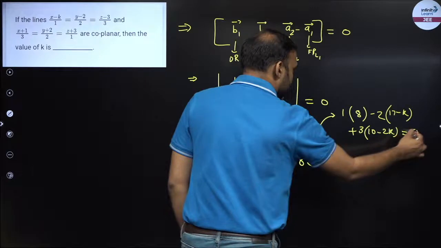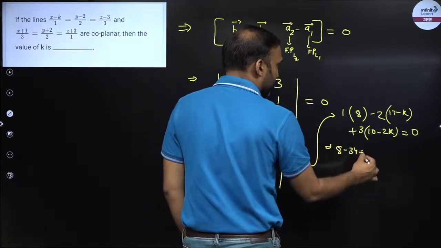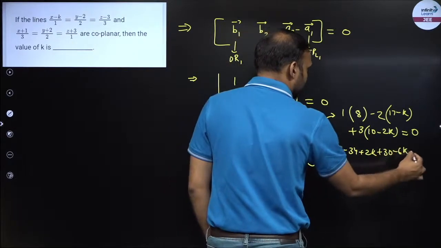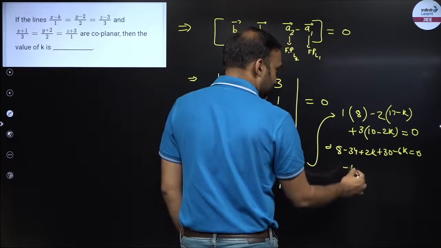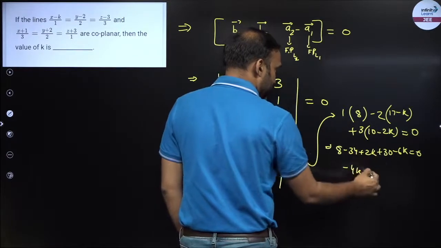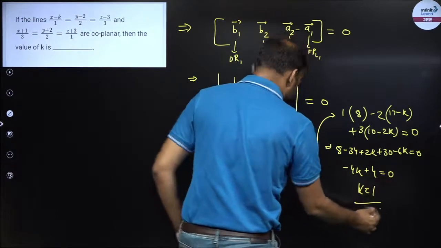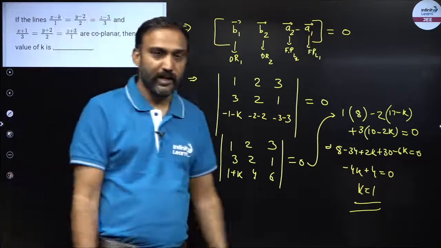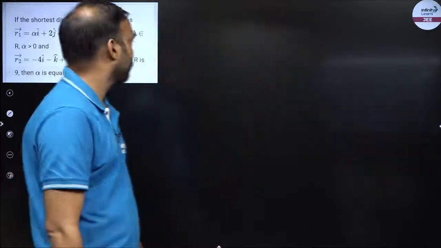This is equal to 0. So we can solve from here: 8 minus 34 plus 2k plus 30 minus 6k is equal to 0. So this becomes minus 4k, minus 4, this becomes 4, is equal to 0. So from here I'll get the value of k is equal to 1. So remember, this is the condition for two lines to be coplanar.